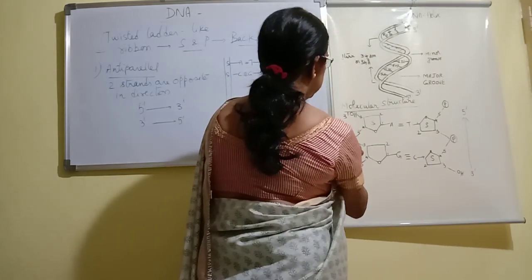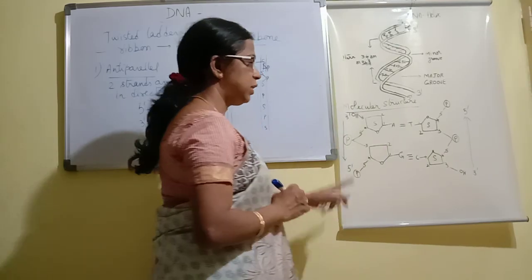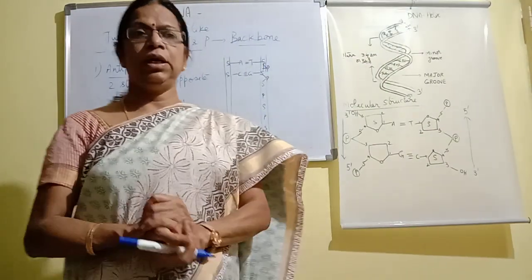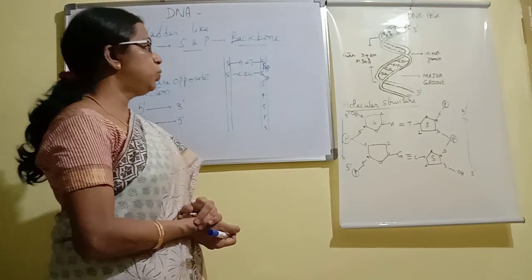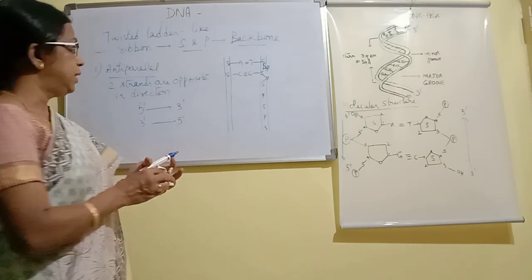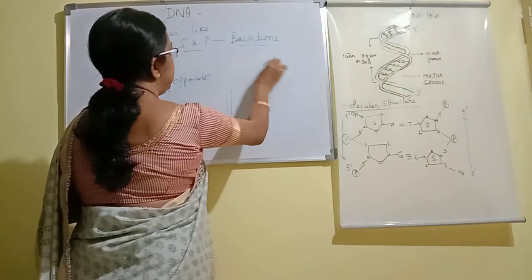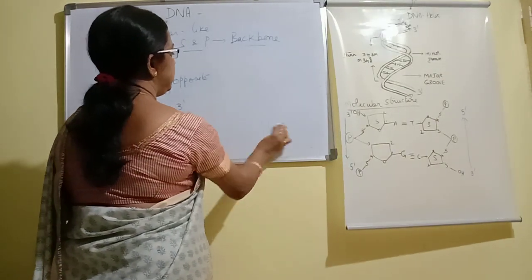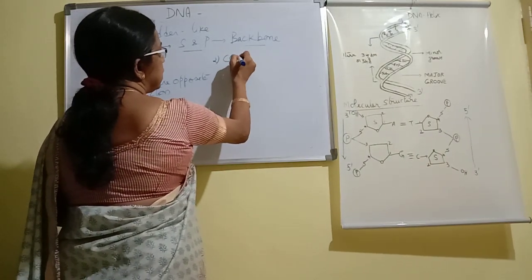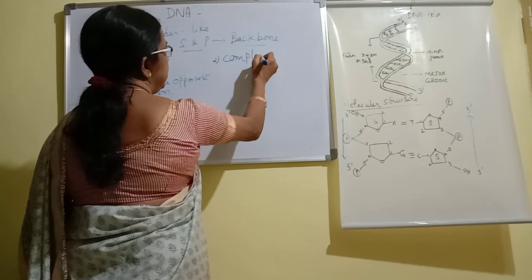So the two strands always run in opposite directions. They have opposite polarity, and that feature is called anti-parallel. The second important feature of DNA is the complementary nature.